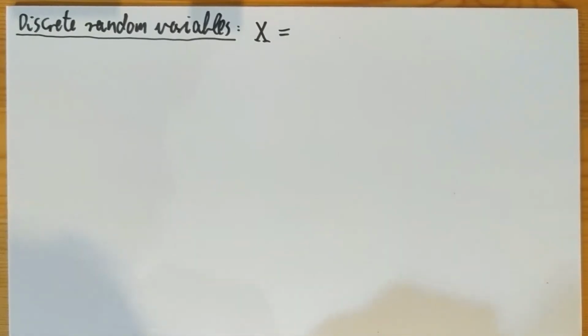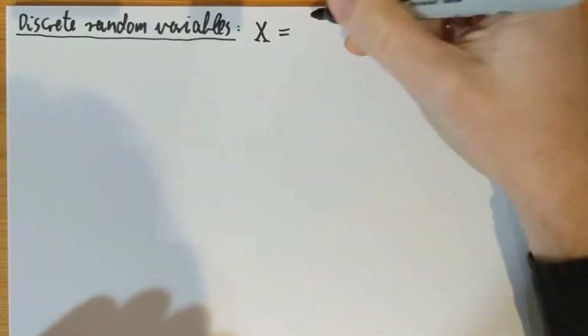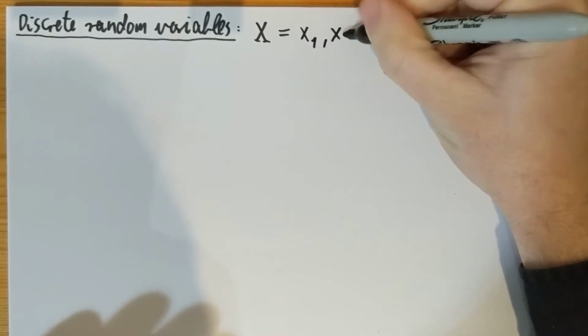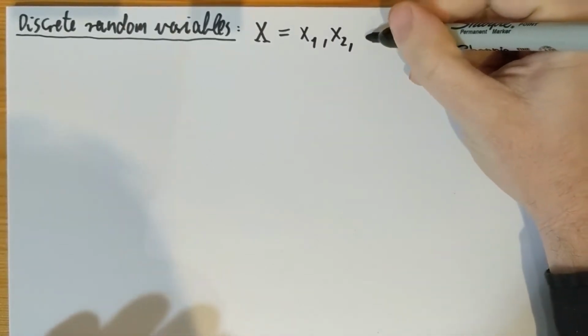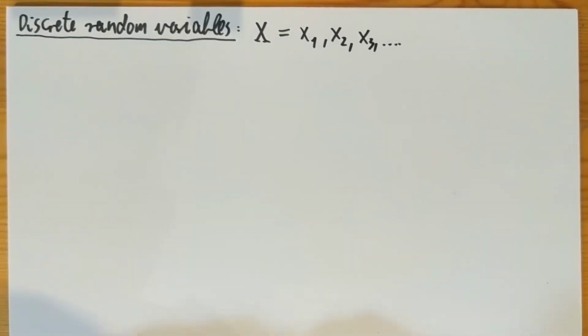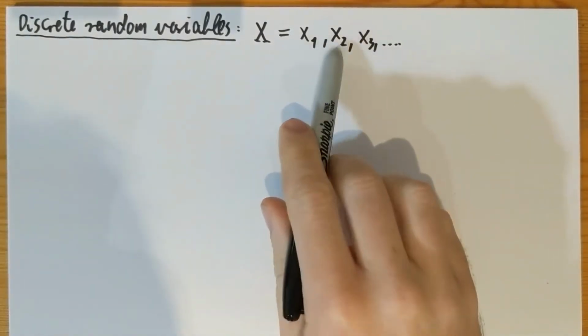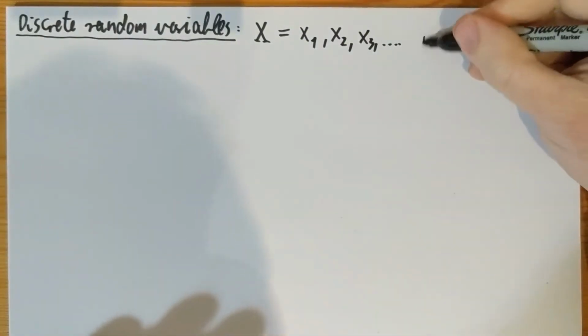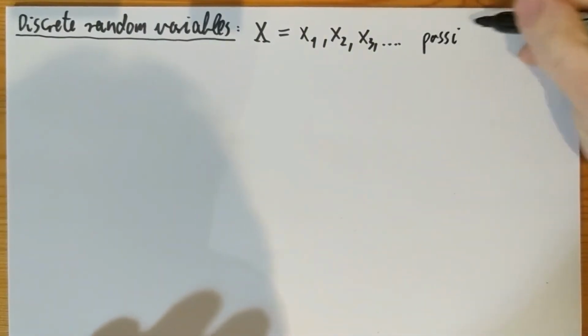And so if it's countably many, then I'm going to denote these possible values by little x1, little x2, little x3, and so on. Since it's countable, you can actually list these values. So there is just a list of all the possible values. So these are the possible values.